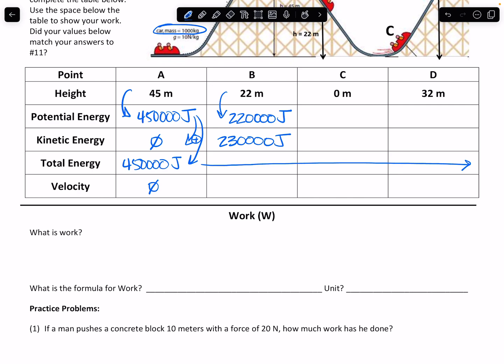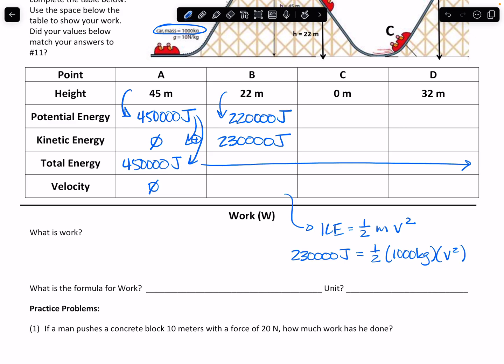Now to find the velocity, this one's a little trickier. I'm actually going to go down here and do it. You can ignore the work part. We'll work on those notes later. The kinetic energy is going to be equal to 1/2 the mass times the velocity squared. So I can use this formula to solve for that velocity. I start by plugging in the 230,000 joules for the kinetic energy, and that's equal to 1/2 times 1,000 kilograms, times the velocity value squared.